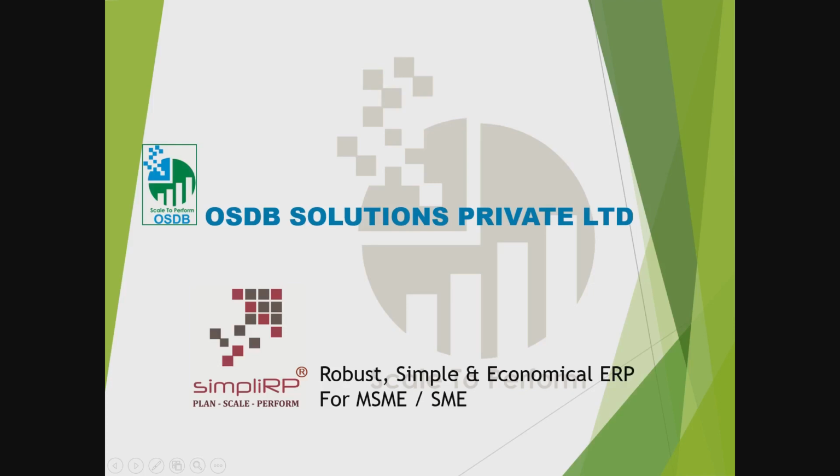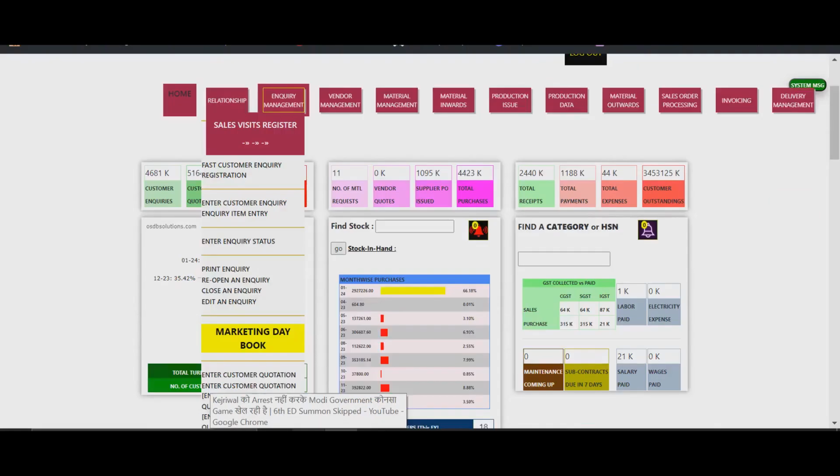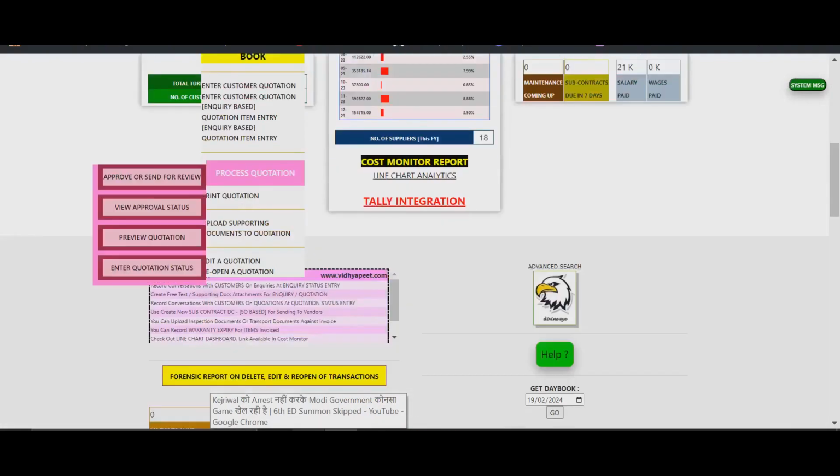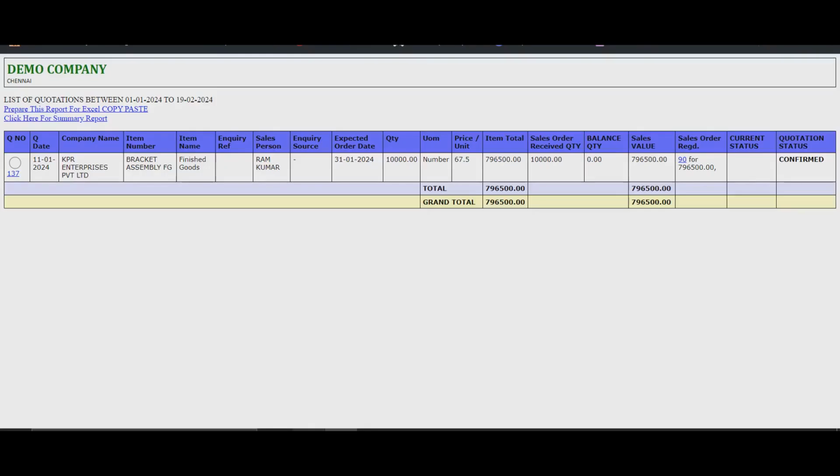Hi, simpliRP has a unique conversation or status entry for customer quotations. Go to enter quotation status, in inquiry management, process quotation. Enter the date range to view confirmed quotations.